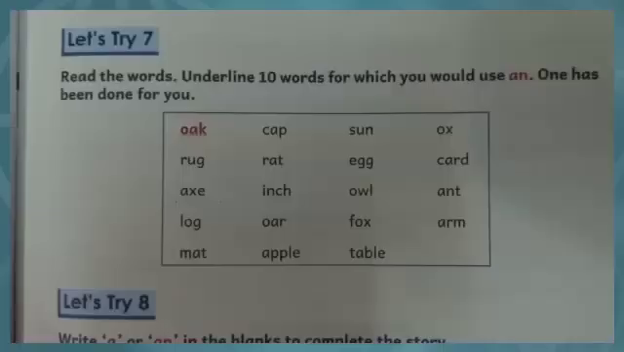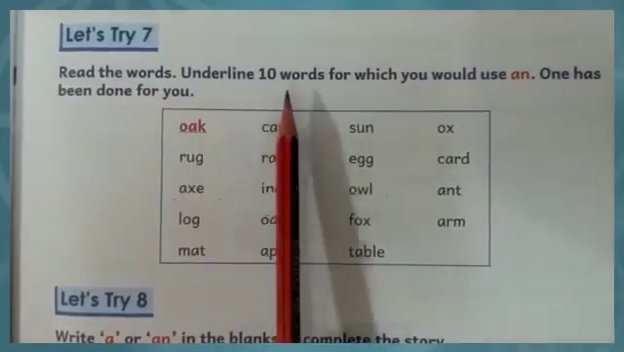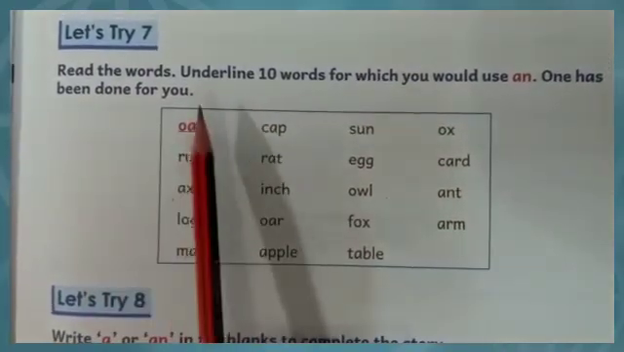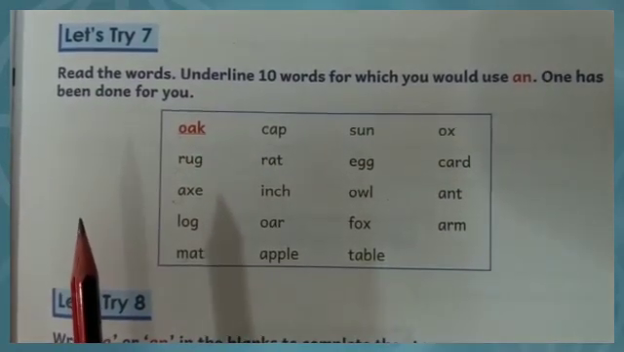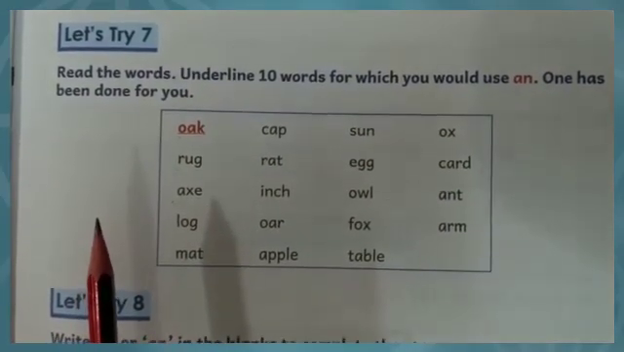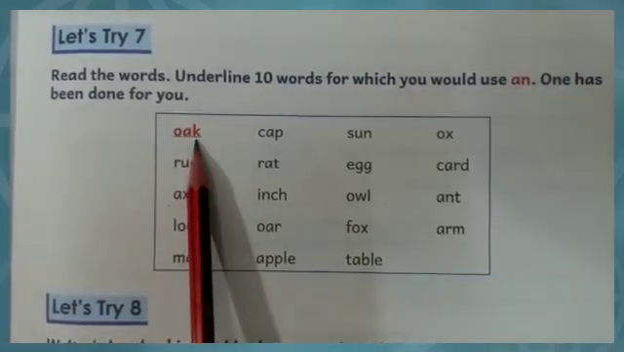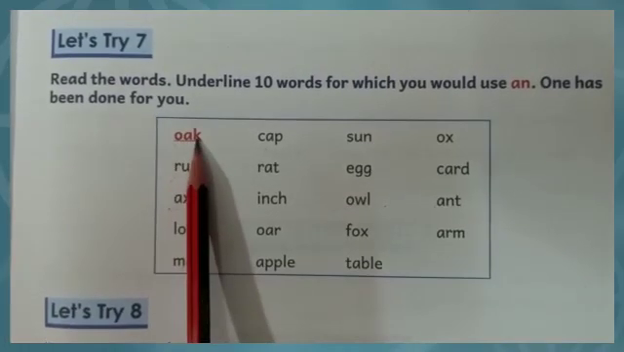Let's try 6. Page 27. Read the words. Underline 10 words for which you would use AN. One has been done for you. So students, you have to underline those words which start with a vowel: A, E, I, O, U. See, first is oak. It starts with O, that's why we have underlined it.